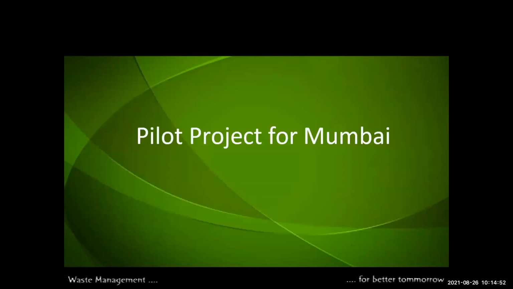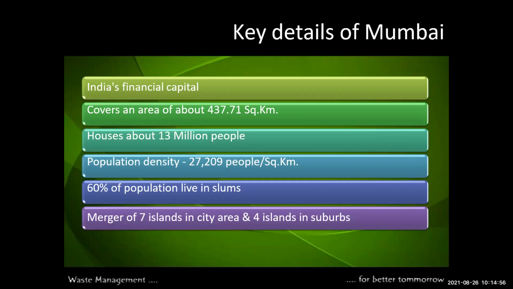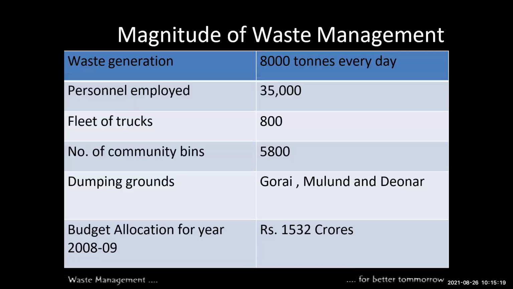And a pilot project for Mumbai. This is Mumbai, one example of a project, with key details of the project. India's financial capital covers about 47 square kilometers and about 13 million people, with a population density of 27,209 people per square kilometer. 60% of the population live in slums. And it is a merger of 7 island city areas and 4 islands in the suburbs.